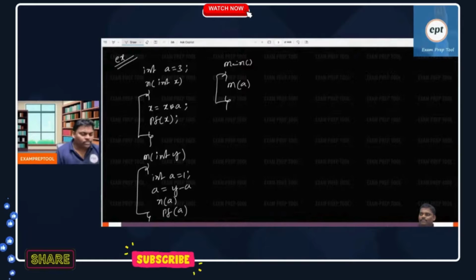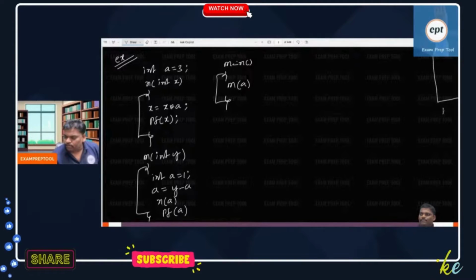In one of your previous papers, this question is given. Static scoping, what is the answer? Dynamic scoping, what is the answer?